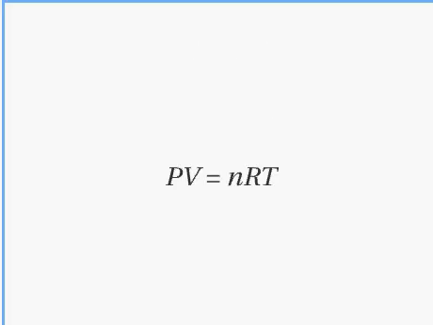Ideal gas law. The ideal gas law describes the mathematical relationship between pressure, volume, temperature, and the number of moles of a gas. The ideal gas law is written as PV equals nRT. This stands for pressure times volume equals number of moles times the gas constant times the temperature.